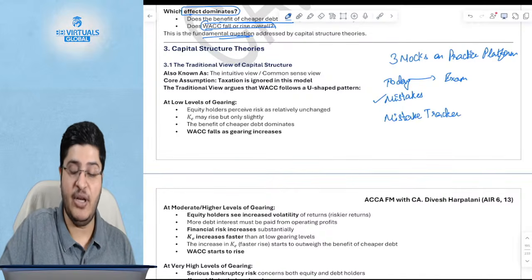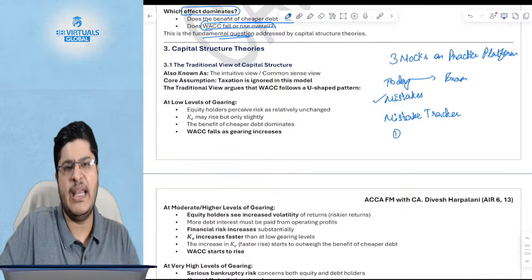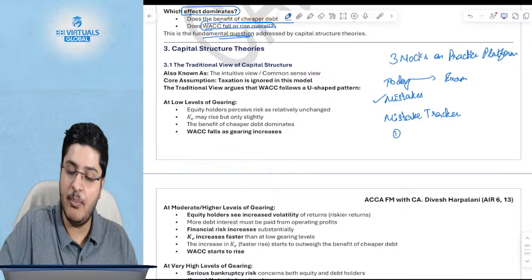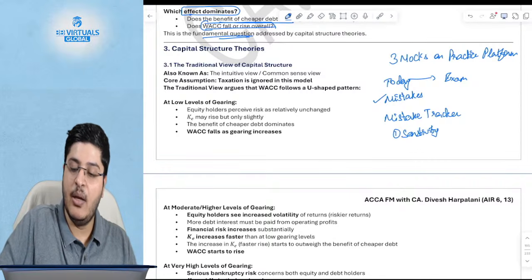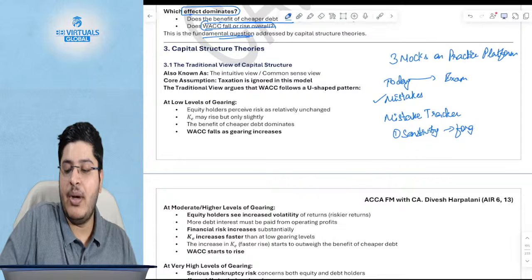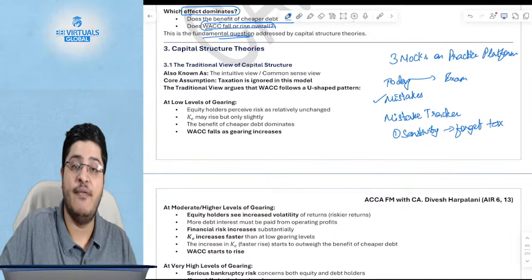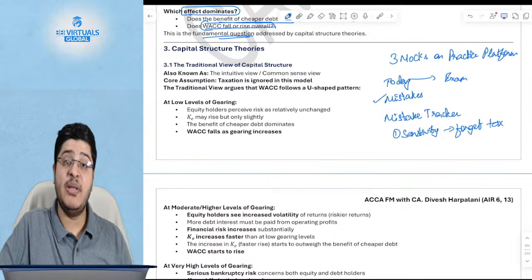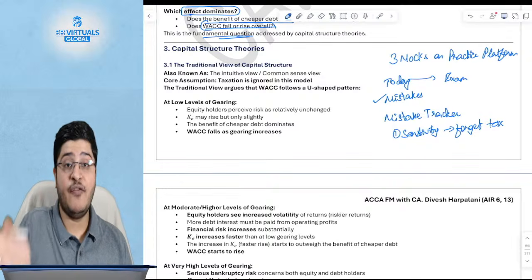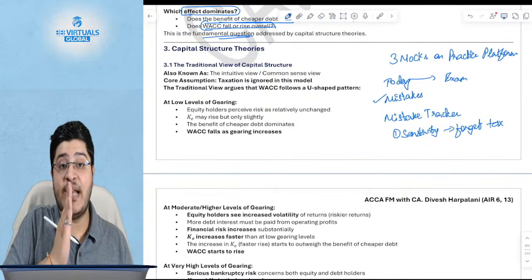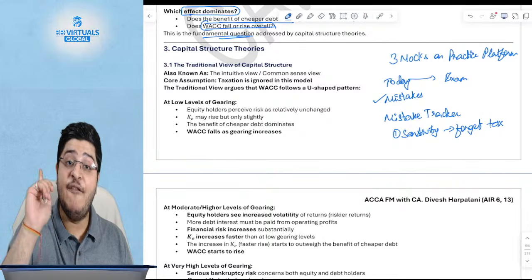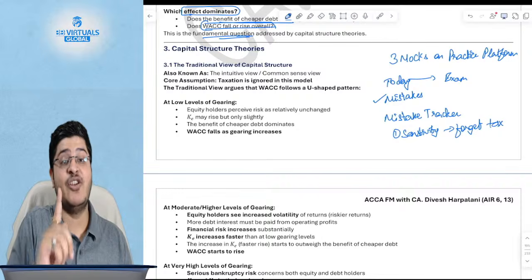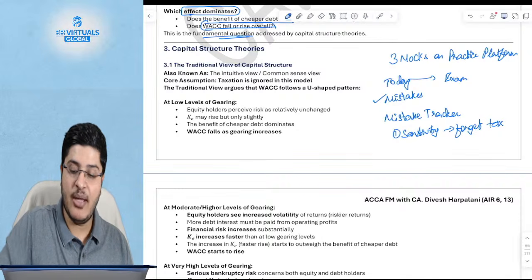For example, one of the mistakes could be, like I told you yesterday, that when you compute sensitivity, one tends to forget the tax implication. So maybe this is the mistake. Now, if you note it down and refer to this mistake tracker the day before the exam, that I had forgotten the tax consideration when I was considering the sensitivity, during the exam you'll definitely remember this is not a mistake that I want to repeat.